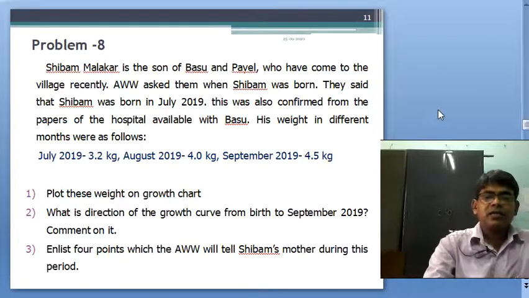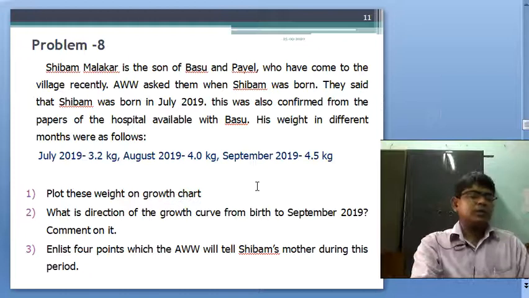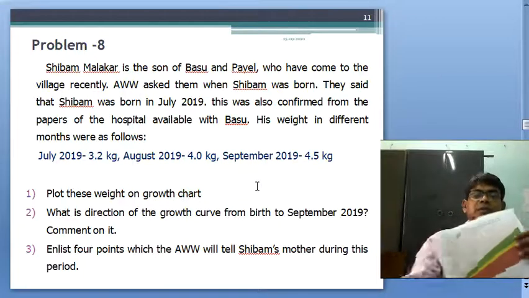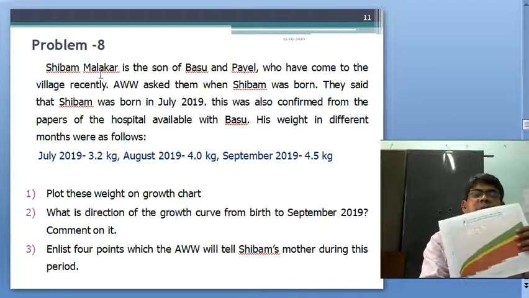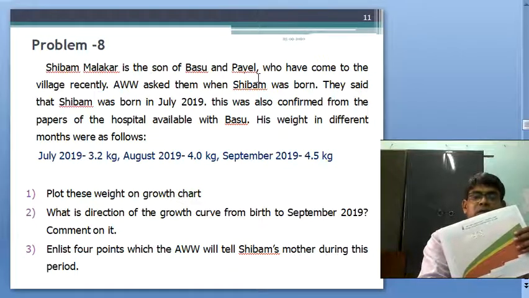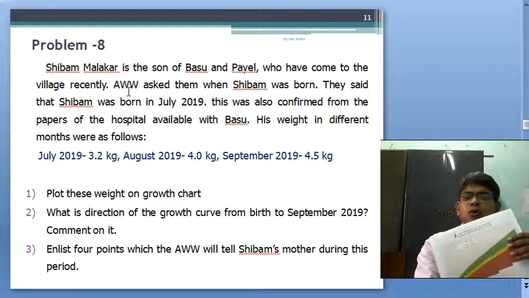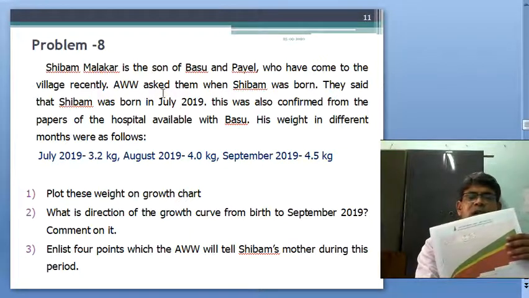Okay, next, this is another problem, this is for Shivam Malakar. This is a male boy who came to the village recently, and the Anganwadi worker, AWW means Anganwadi worker, asked when Shivam was born.